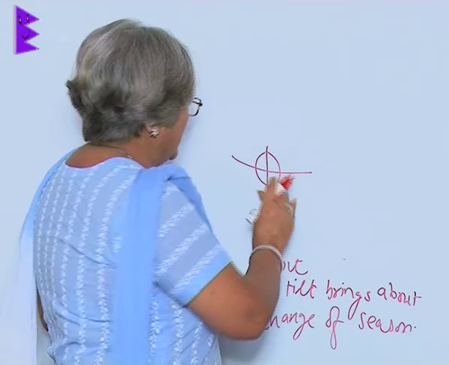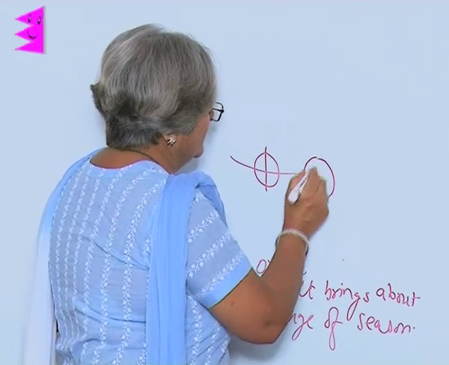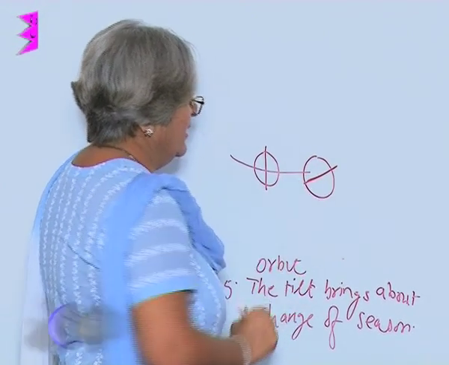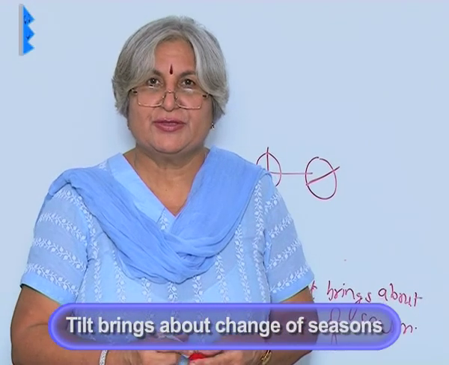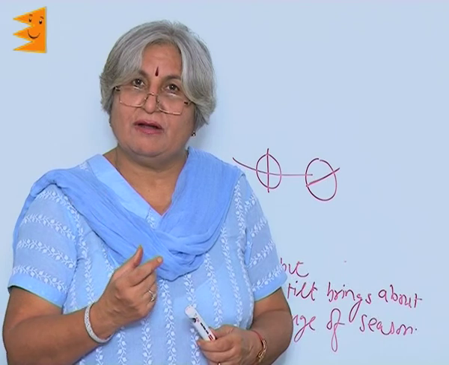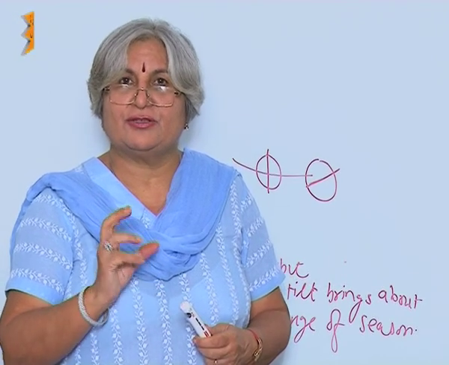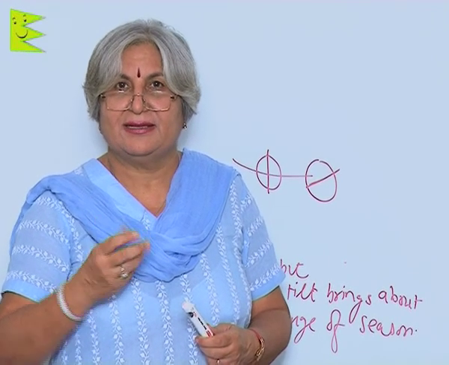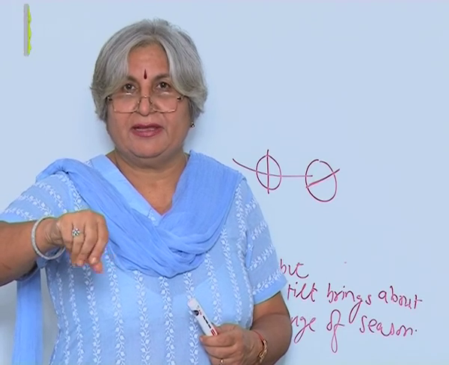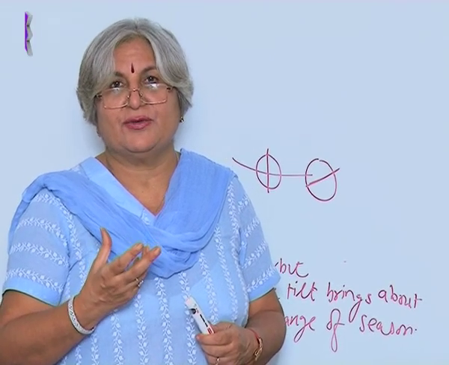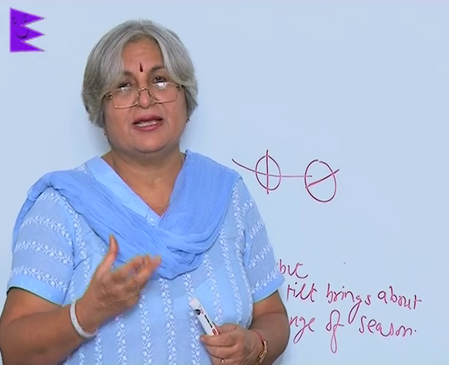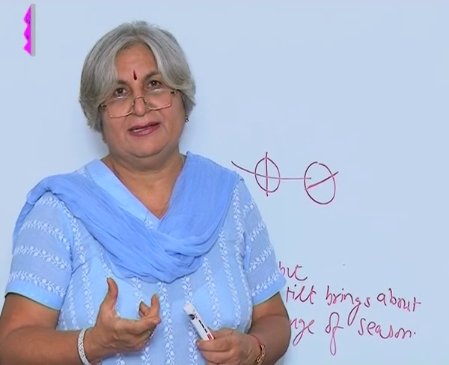In fact, it is slightly tilted. It is this tilt which brings about change of seasons. So Earth also revolves around the sun and it also rotates on its axis, just like the top you play with that moves on its own axis. Earth also moves on its own axis, and the axis is not vertical but tilted.